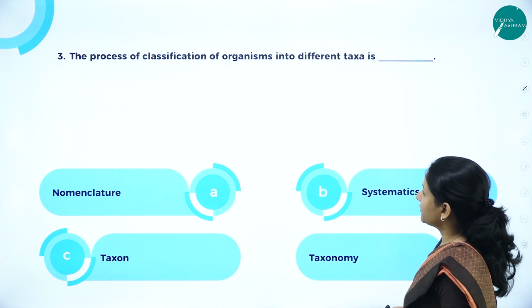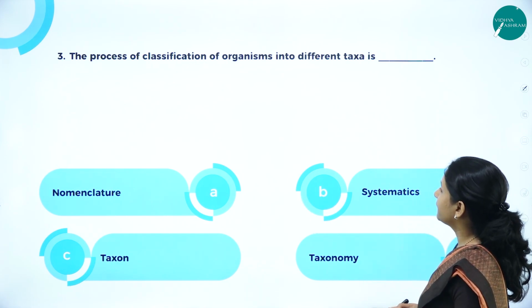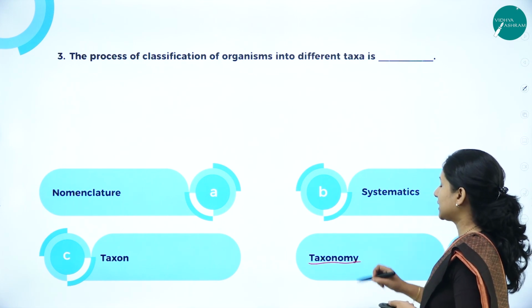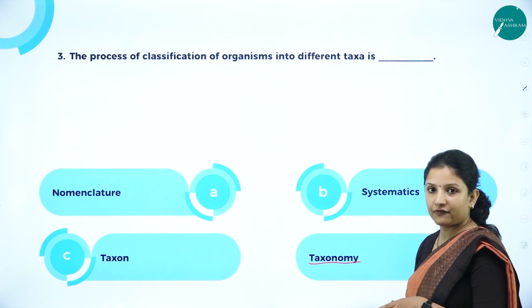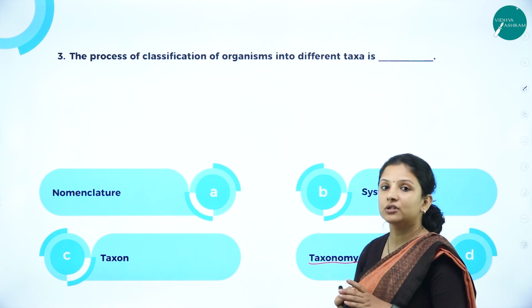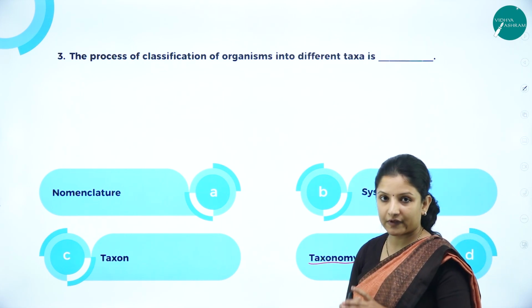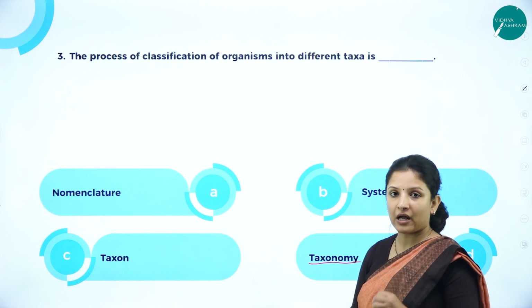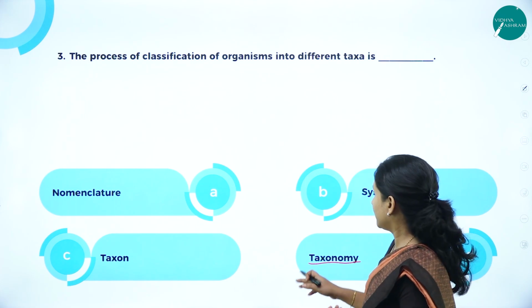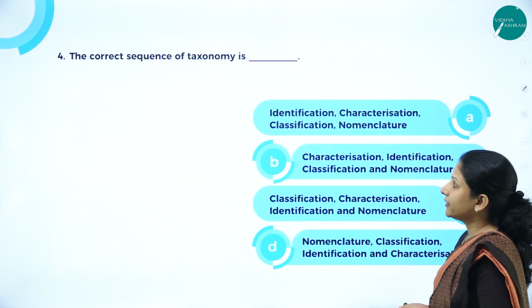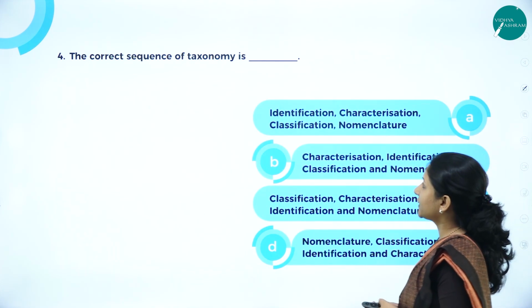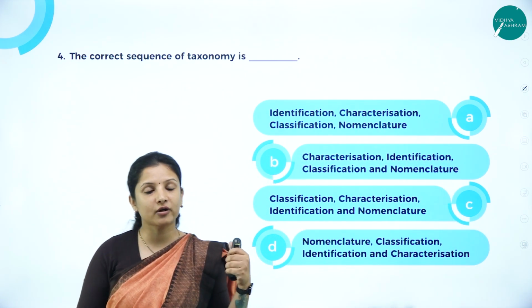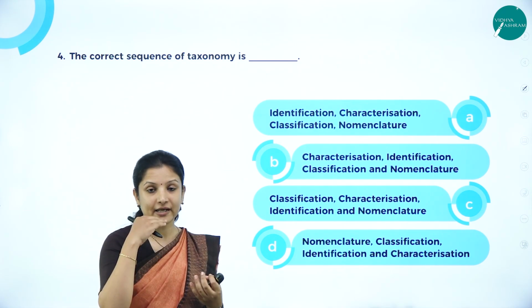The process of classification of organisms into different taxa is called taxonomy. Taxonomy is the method of classifying or grouping organisms into different taxa or units of classification such as kingdom, phylum, class, order, family, genus and species. So therefore the answer is taxonomy. Next, the correct sequence of taxonomy is, so remember we had studied what exactly is done in taxonomy, the correct steps.